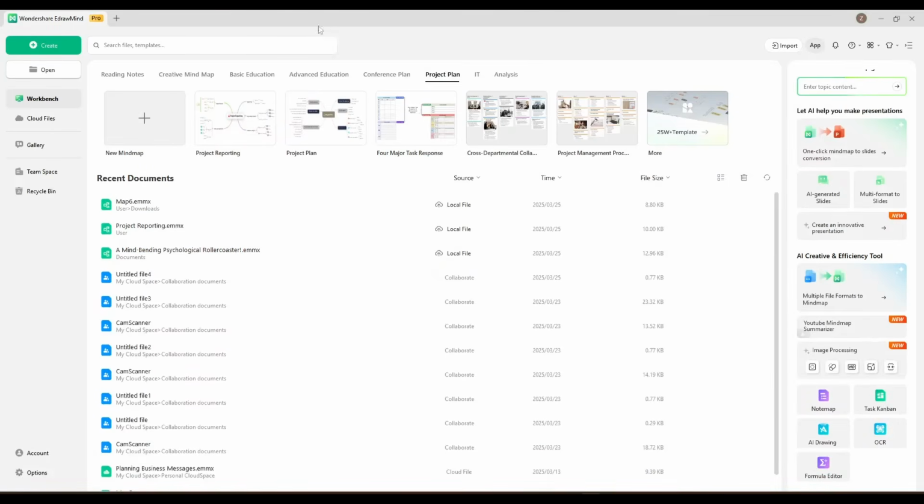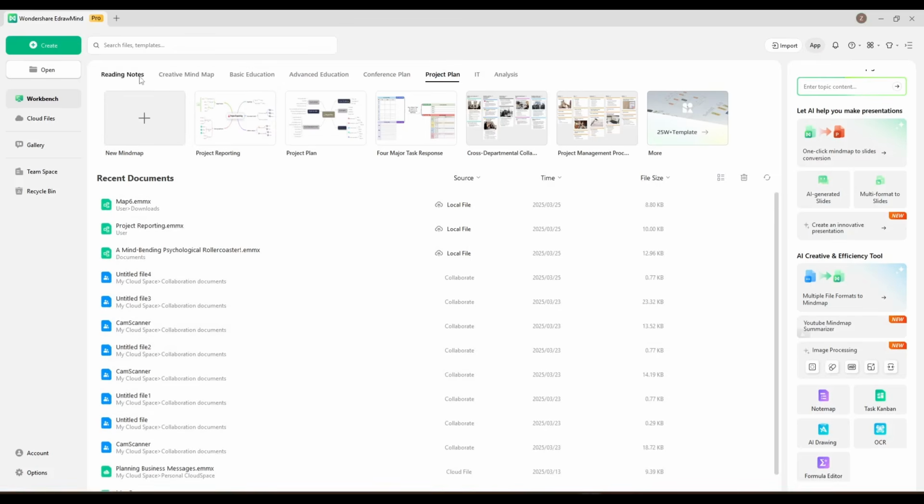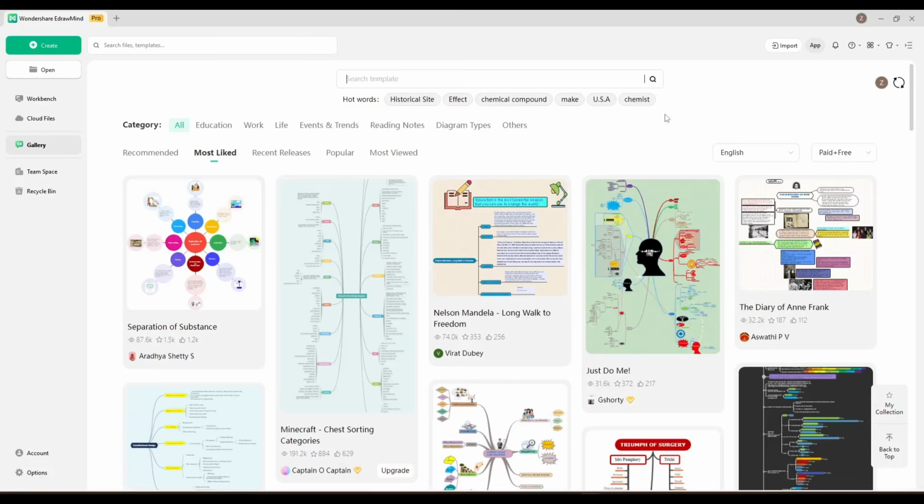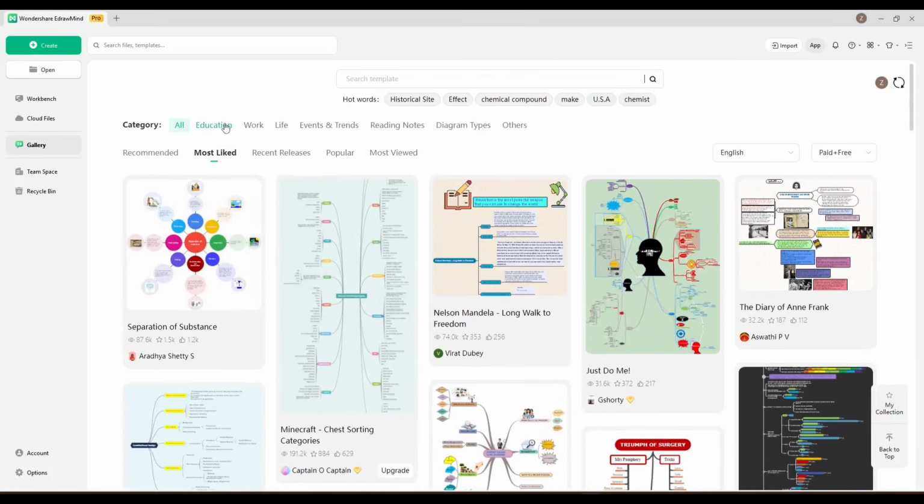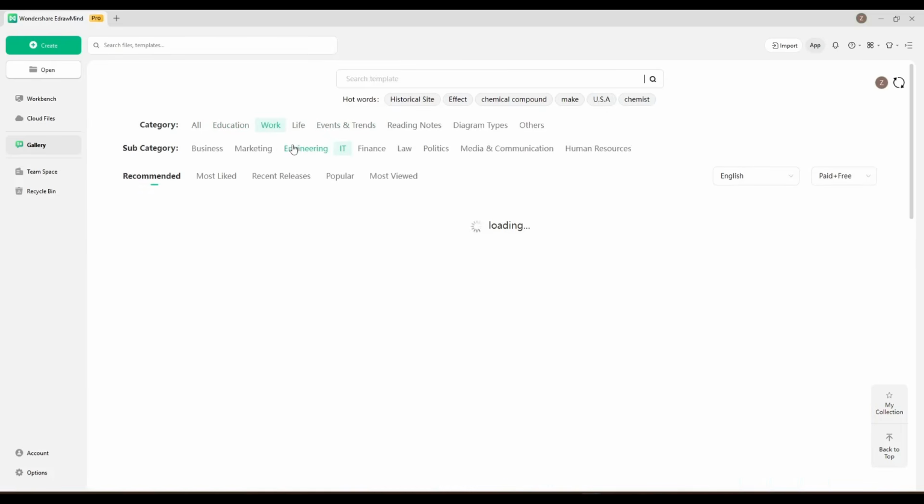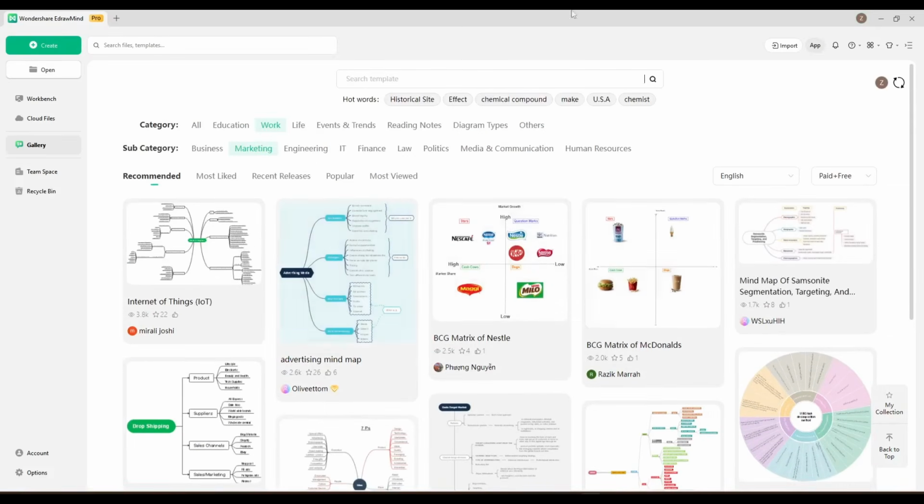Okay, this is my EdrawMind AI desktop interface. Here, you can notice some of my previous works. And here at the top, you will find a variety of mind map templates, including examination basics, education, advanced education, conference plans, project plans, IT, and analysis. Here you will find 15,000 plus templates and works. When you don't know how to start, search the keywords and look for ideas to be inspired by others.